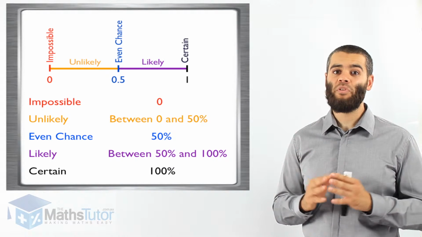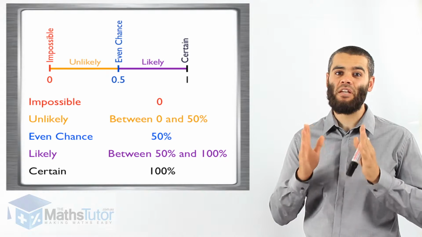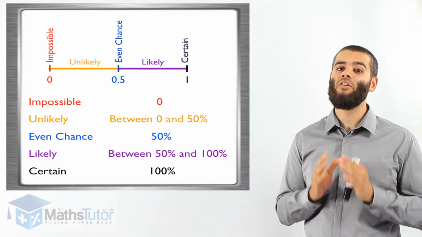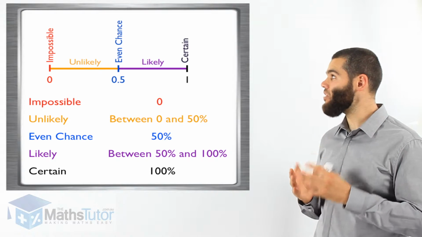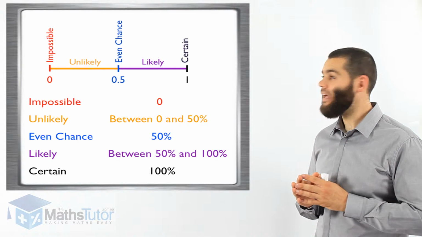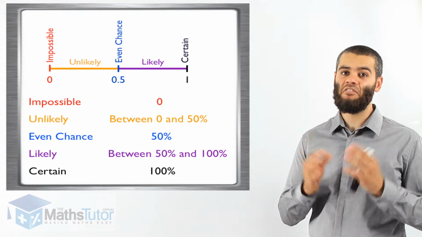Then on the other side of the scale we have 1. 1 meaning 100%, which is certain. That an event is certainly going to happen. It is for sure going to happen, 100%. We have these two ends in the scale. Impossible is 0 and 1 right at the end is 100%, it is certain.